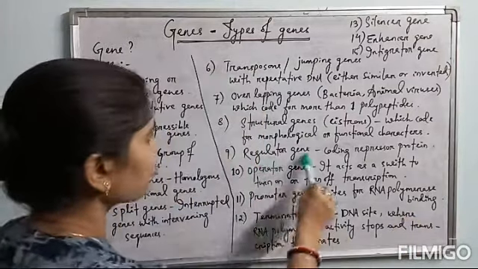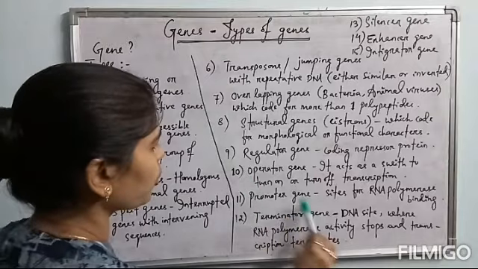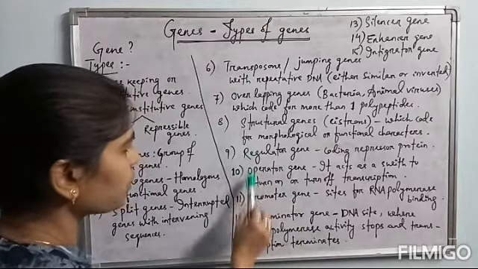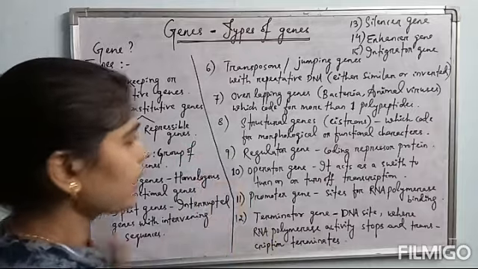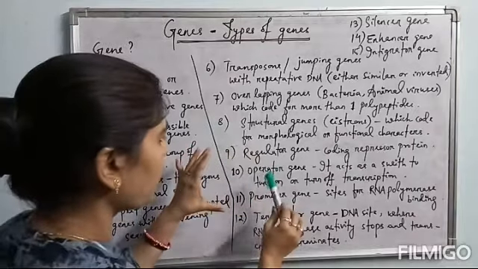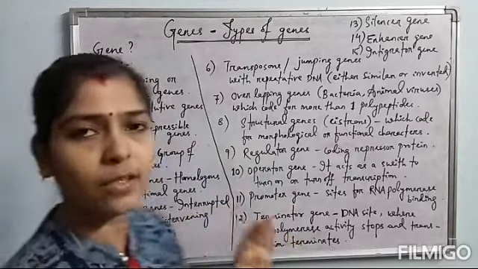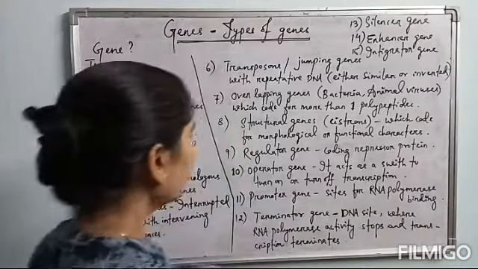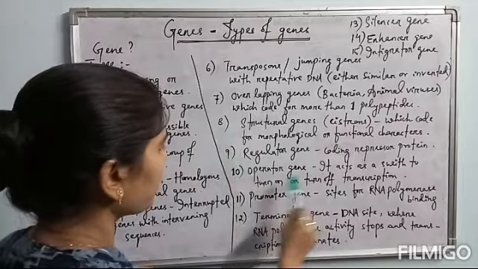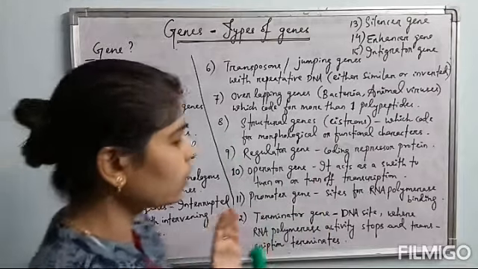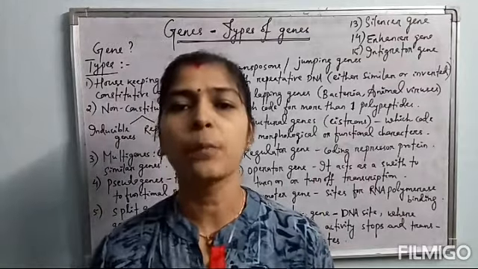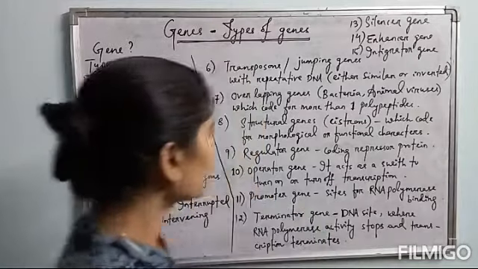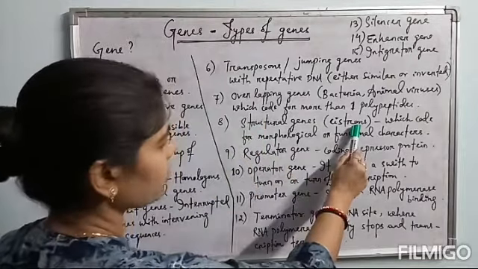Next, regulator gene, operator gene and promoter gene. These three are called regulatory sequences. These three, regulator gene, operator gene and promoter gene, are present upstream of those cistrons. So the regulator gene, operator gene and promoter gene regulate the expression of a particular cistron, a protein coding gene. So come to the structural gene or cistron first.